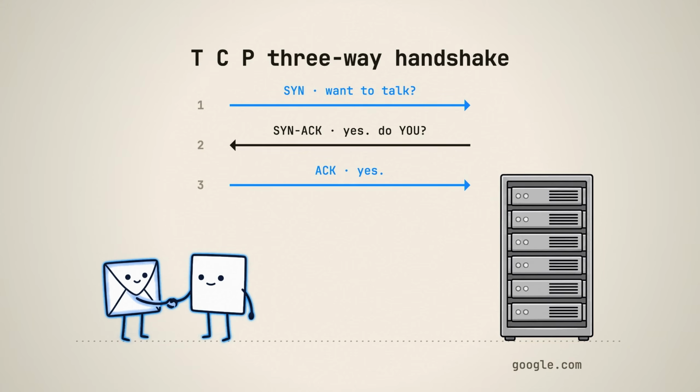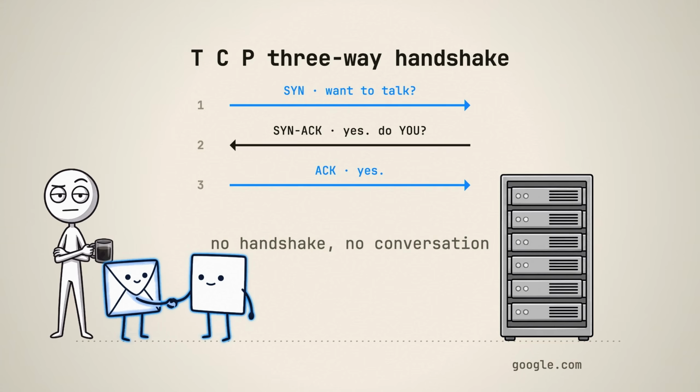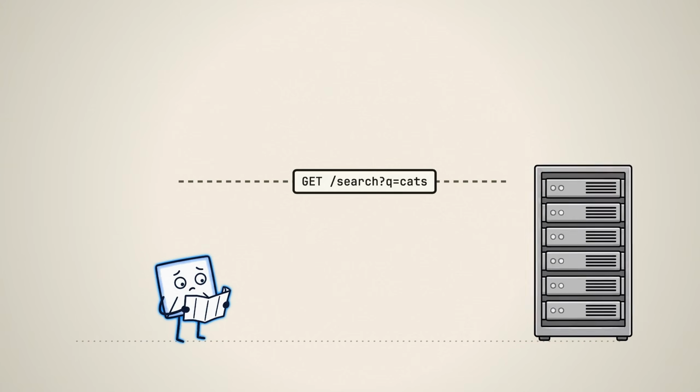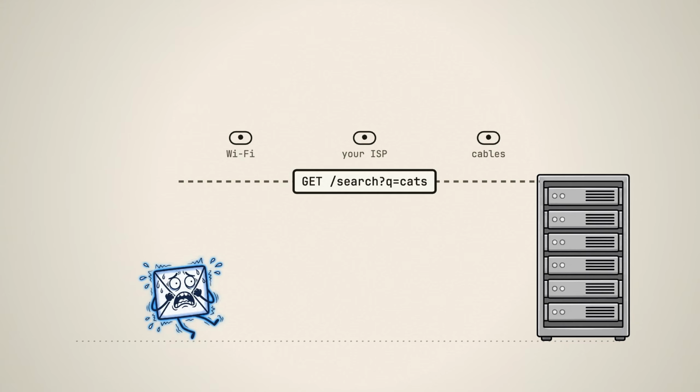That's the famous TCP 3-way handshake. 3 messages, and now both sides know the line is open, working, and going both ways. No handshake, no conversation. Yes, it feels bureaucratic. It's also why the internet mostly works. One problem. The path between you and Google runs through a lot of places. Your Wi-Fi, your internet provider, cables under the street, and anyone along the way could listen.